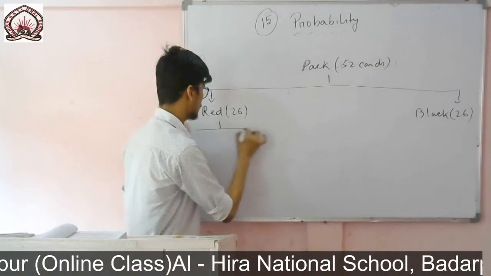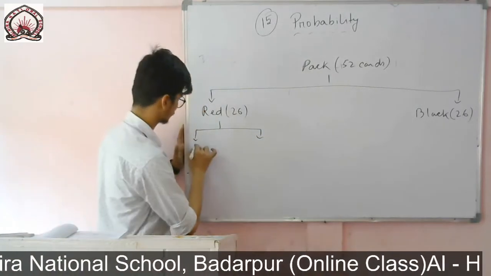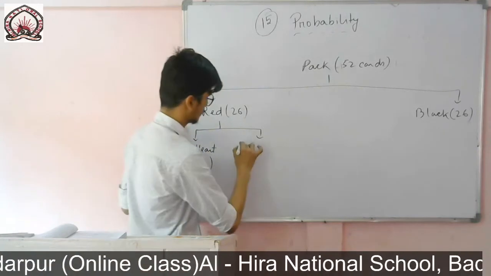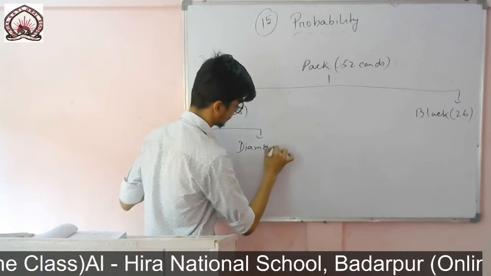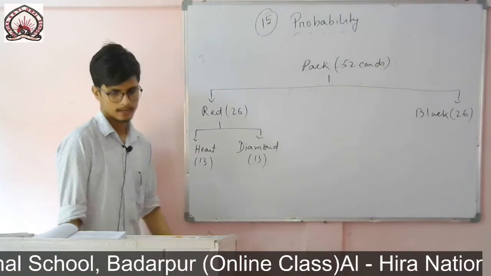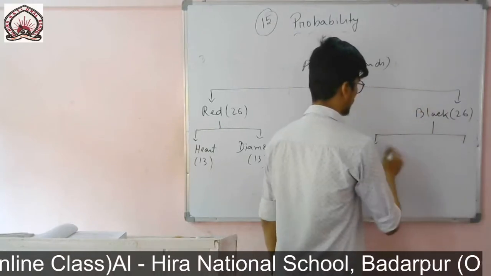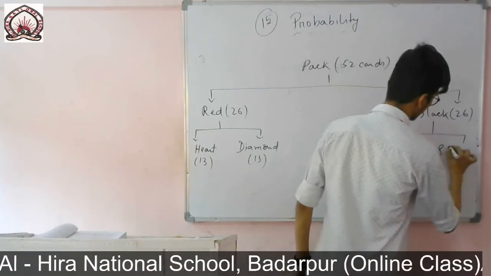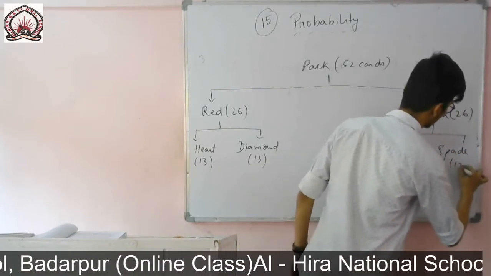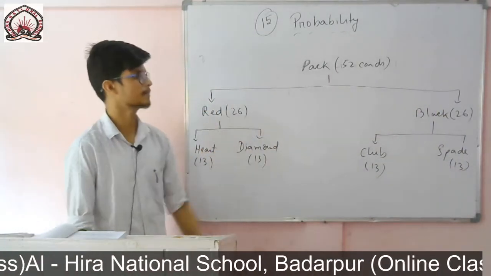This red card is again divided into two parts, heart and diamond. So heart you will find 13 cards and diamond also 13 cards. And for black you will find club and spade. Black card is divided into club and spade. So club you will find 13 cards, spade also 13 cards. So a pack of 52 cards is divided into red cards and black cards.